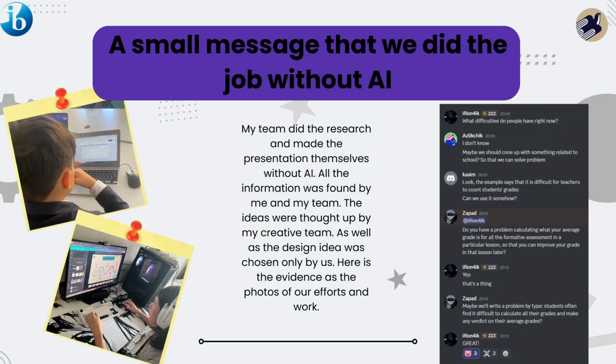A small message about AI. My team did the research and made the presentation themselves without AI. All the information was found by me and my team. The ideas were thought up by my creative team, as well as the design idea, but here is the evidence, the photos of our efforts and work in Discord.